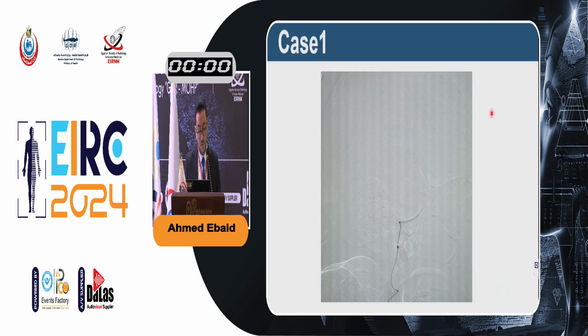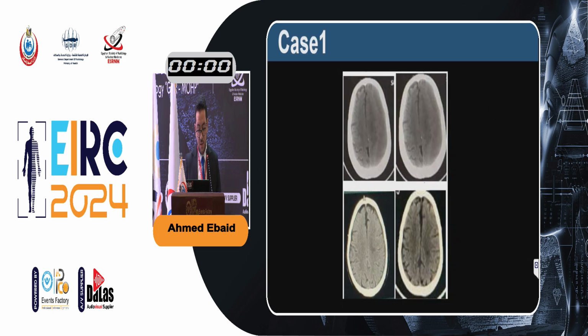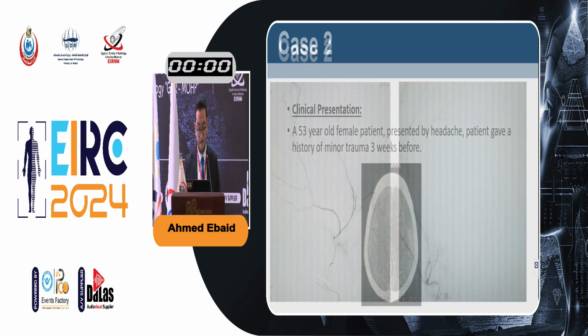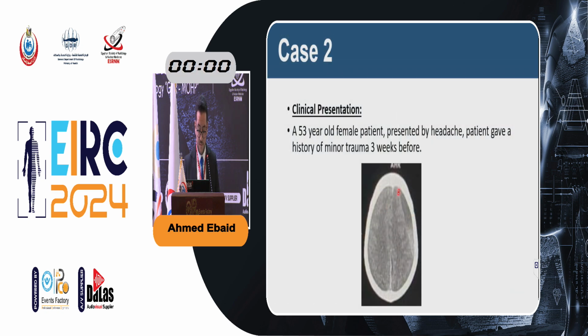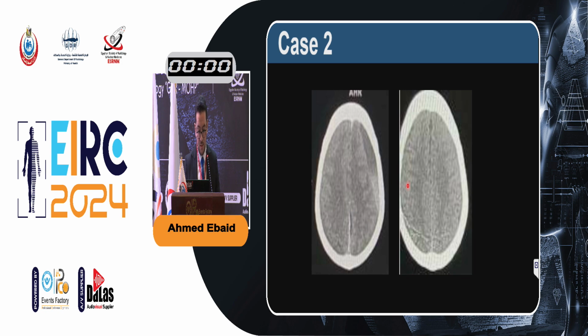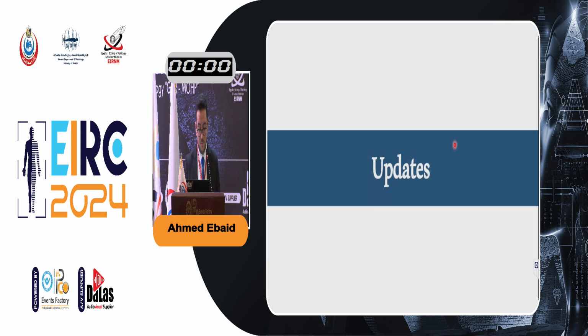We achieved aggressive embolization for the middle meningeal artery, and this is the CT after 3 months, and this is after 6 months with complete resolution of the hematoma and complete resolution of the symptoms. Another case, a 53-year-old female presented with headache with a history of minor trauma 3 weeks ago. You can see here the left side subdural hematoma. This is the middle meningeal artery angiogram. And this is about 6 months after embolization with complete resolution of the hematoma and complete improvement of her symptoms.